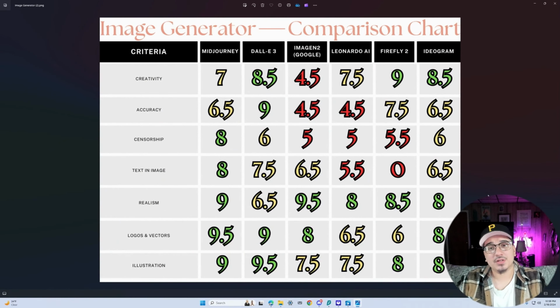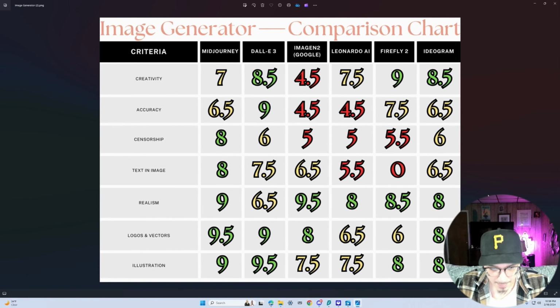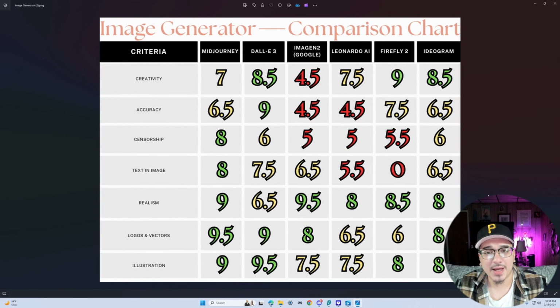To wrap up our comparison video, it seemed that Midjourney took the nod for the best AI image generator on the market. It blew all the other AI image generators out the water when it came to realism and logos and vectors. It could improve on a little bit of the prompt coherence or accuracy, but that's just me nitpicking.